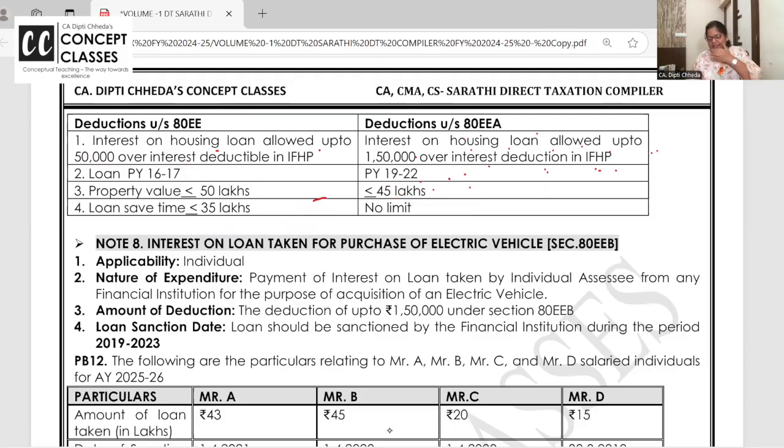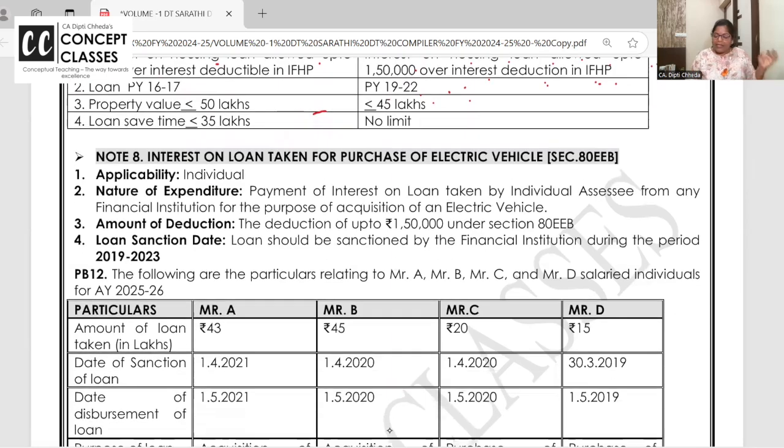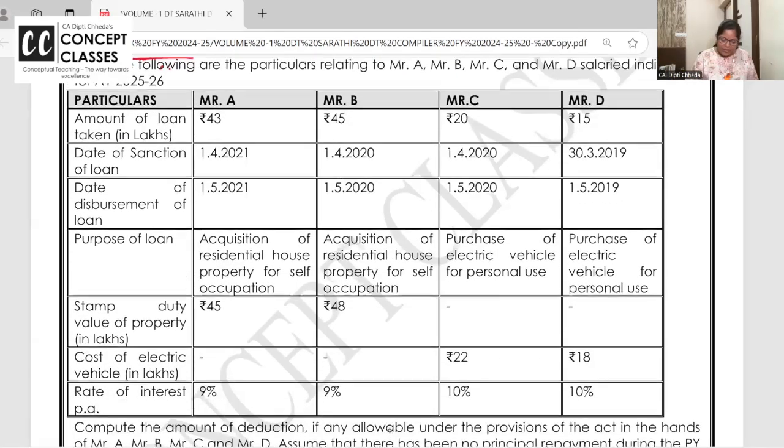I have a lot of tables like this on my own. Now 80EEB. 80EEB is when you have taken a vehicle loan and you are paying interest. Up to 1,50,000 is deductible, provided the vehicle loan is taken between 19 to 23, not now. If you take a vehicle between 19 to 23, then whatever interest you have paid on the vehicle loan EMI, up to 1,50,000 is deductible in case of an individual.